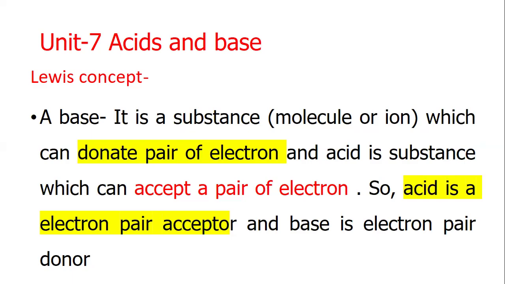Hello, good morning. Acid and base, Lewis concept. A base is a substance which can donate a pair of electrons, or an electron pair donor, and an acid is a substance which can accept a pair of electrons, or an electron pair acceptor.